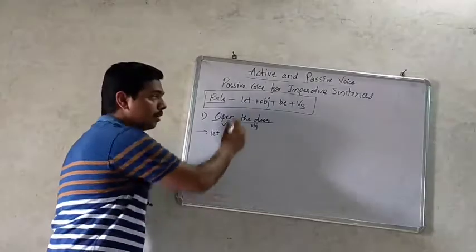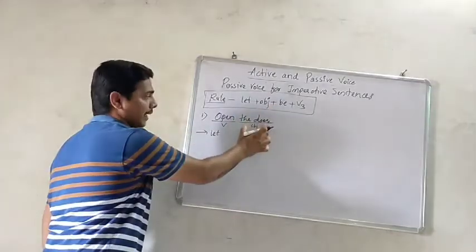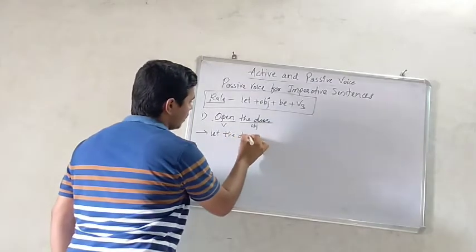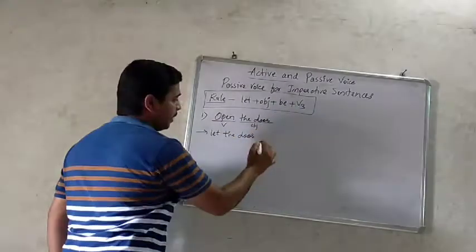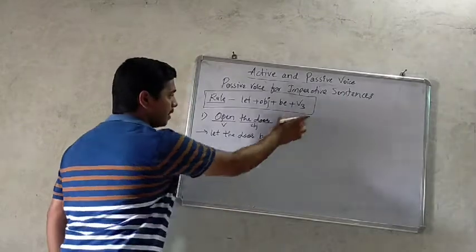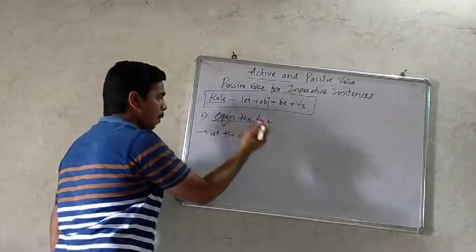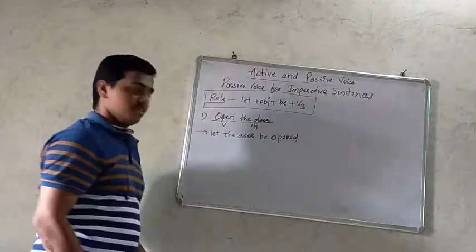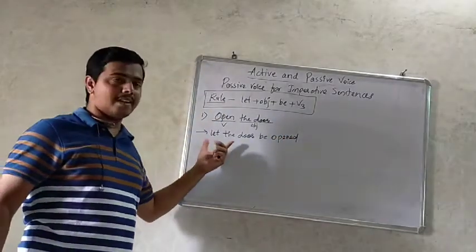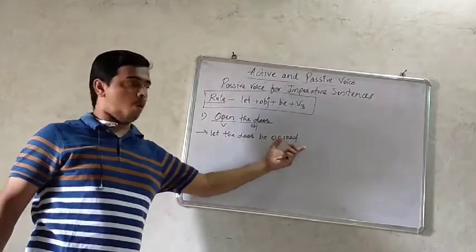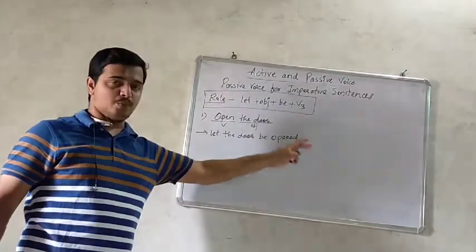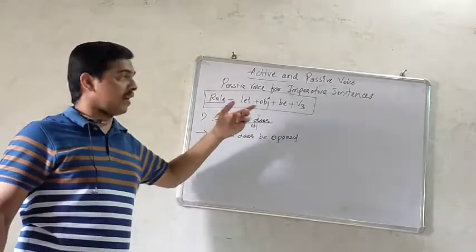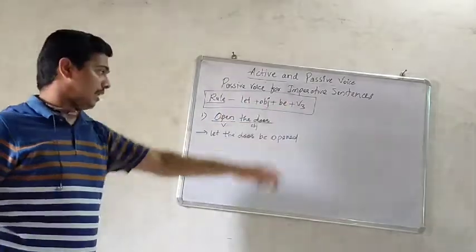Then the object, let the door, plus be, plus the third form of the verb, that is open. So our answer is, let the door be open. In this way we need to solve the passive voice in imperative sentences.